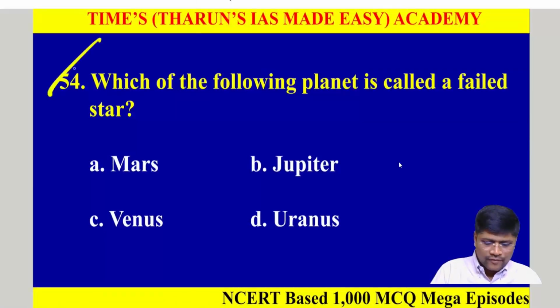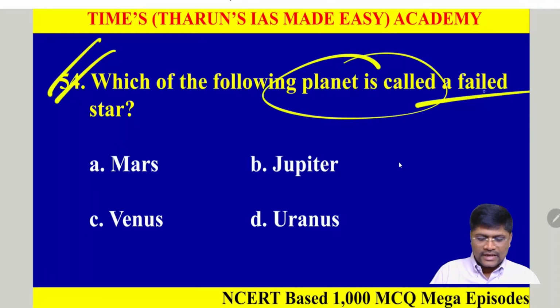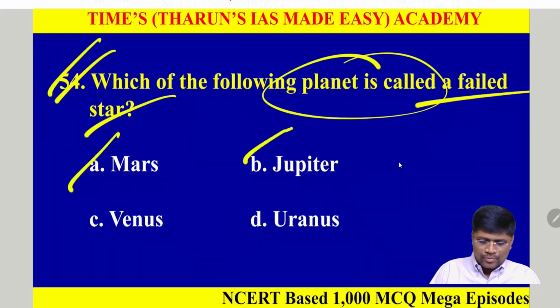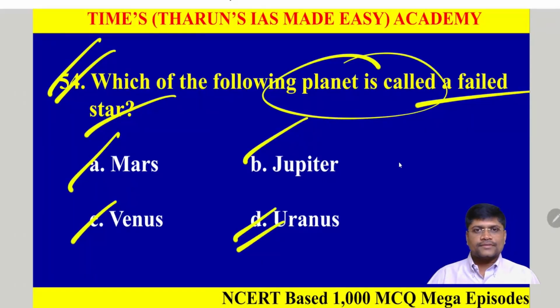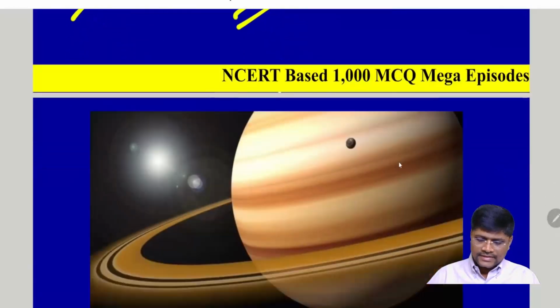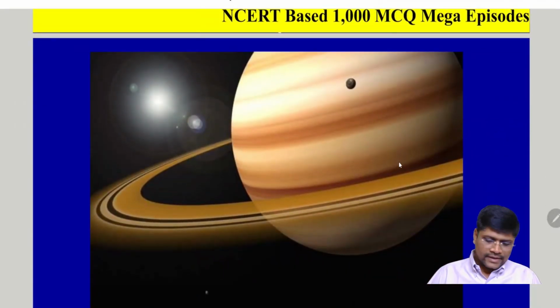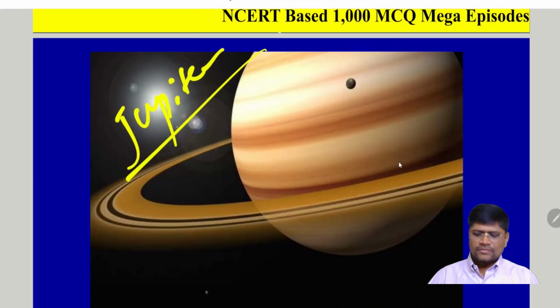Next, question number 54. Which of the following planets is called a failed star? The options are A, Mars, B, Jupiter, C, Venus, D, Uranus. Here it is Jupiter. Jupiter is called the failed star because it is a very massive planet.